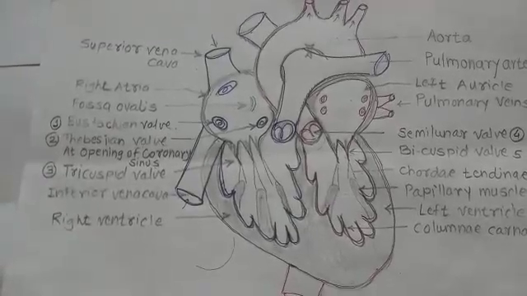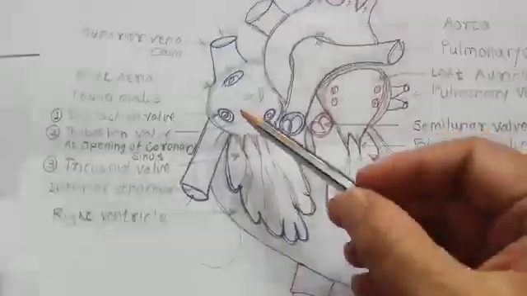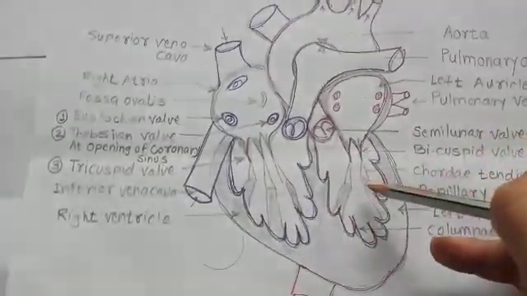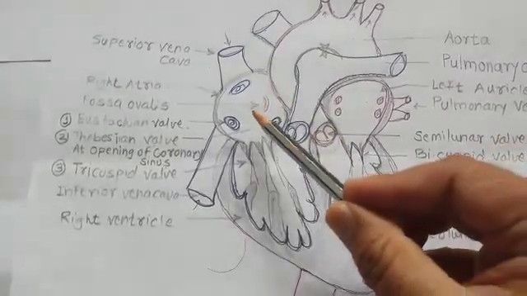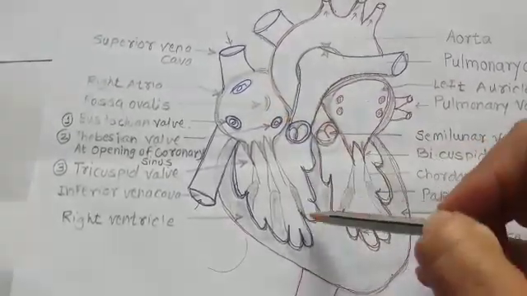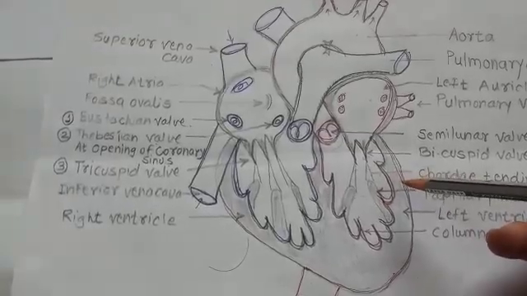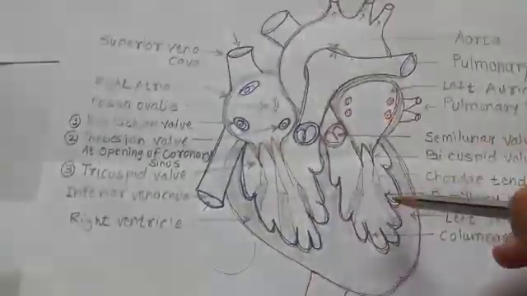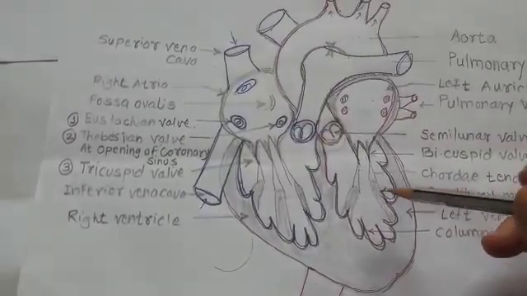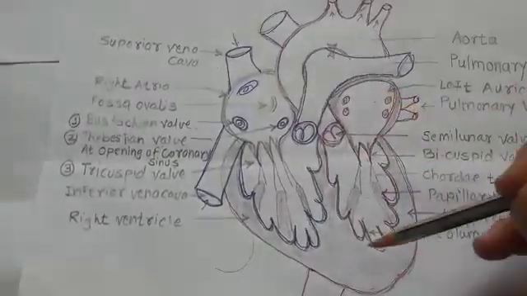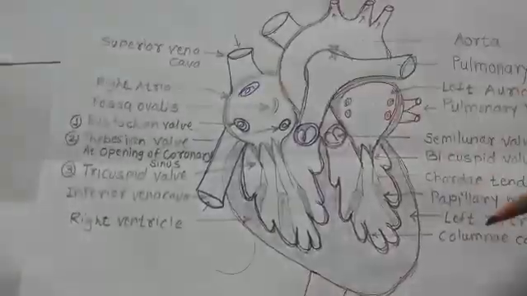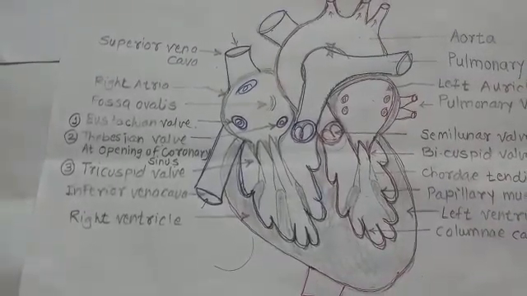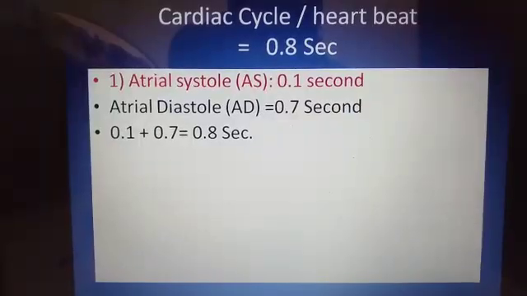Here is one condition: when both auricles and ventricles are relaxed, that time duration is called joint diastole. That means the entire heart is contracted for 0.4 second and relaxed for 0.4 second, which is called joint diastole.